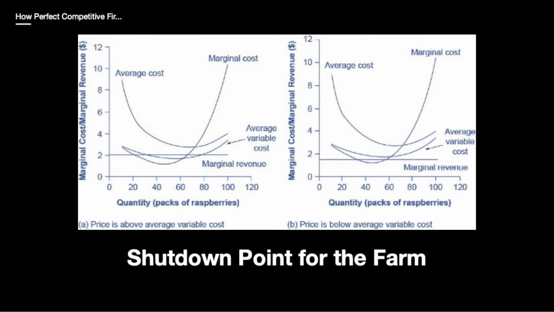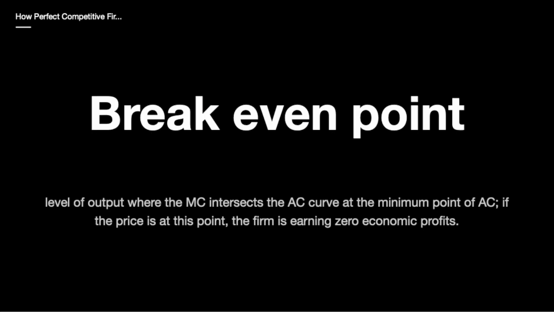In Figure A, the farm produces at a level of 65. It is making losses, but the price is greater than the average variable cost, so it continues to operate. In Figure B, the farm produces at a level of 60. This price is less than the average variable cost for this level of output. If the firm cannot pay workers the variable costs, then it has to shut down. The break-even point is the level of output where the marginal cost intersects the average cost curve at the minimum point of the average cost. If the price is at this point, the firm is earning zero economic profits.